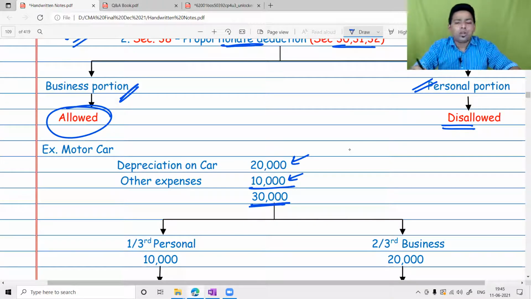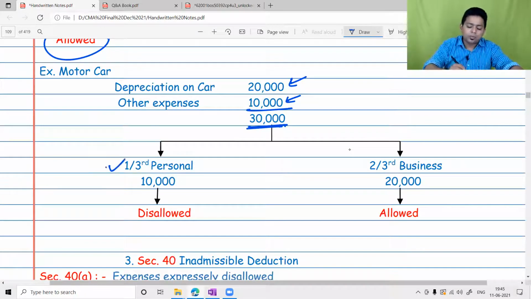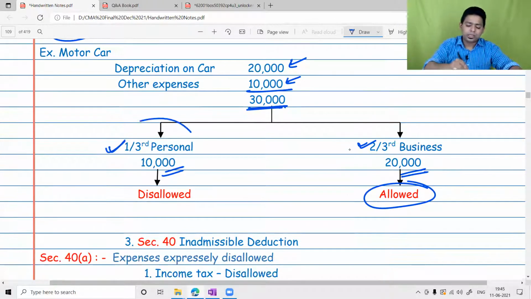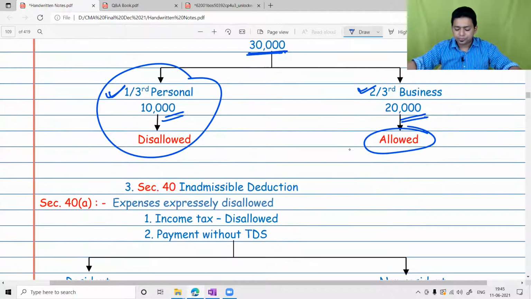If I say car was used 20% for a personal purpose, then 20% of 30,000 will be disallowed. If I say 40% car was used for personal purpose, then 40% will be disallowed. In my example, it is 1/3 used for personal purpose and 2/3 used for business purpose. So 1/3, that is 10,000, is completely disallowed, and 2/3, that is 20,000, is allowed. No problem. Whatever is disallowed, we will add back to the profit.